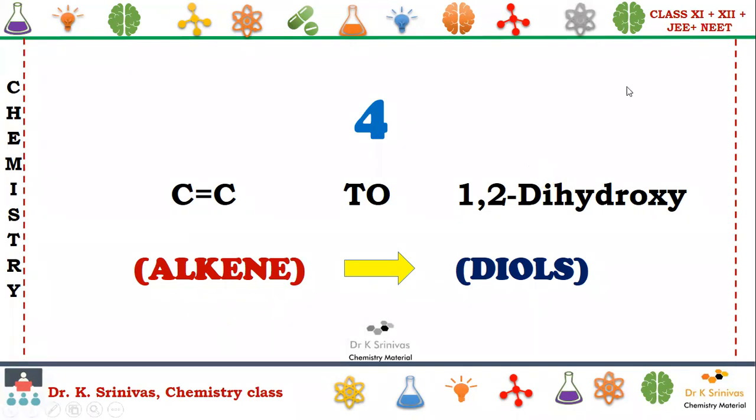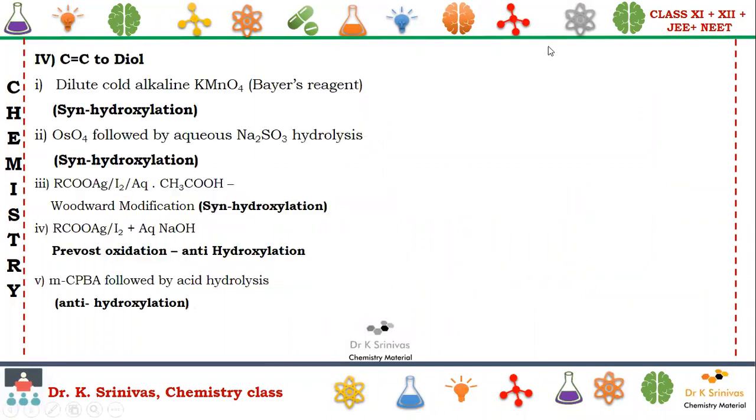1,2-dihydroxy compounds are also called diols. Now we have a total of 5 reagents. Let us try to understand. The first one is alkaline KMnO4. Next one is osmium tetroxide, this is also capital here. Osmium tetroxide. Next one is silver salt of carboxylate. Yes, here also the same, but the difference is this one: aqueous acetic acid. Here aqueous NaOH means acidic medium here.